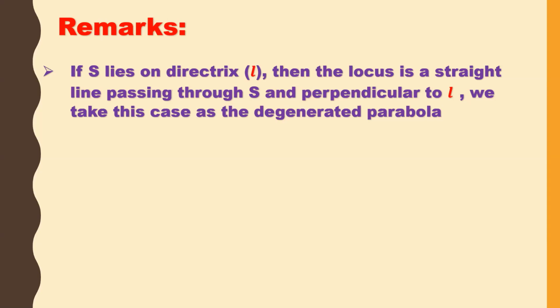When do we take this? We take this if the focus lies on the directrix. If the focus lies on the directrix, we get the locus as a straight line. If the focus does not lie on the directrix, we get a parabola, depending on the condition that SP and PM are equal, right? So if S lies on the directrix, then the locus is a straight line. We call it a degenerated parabola.